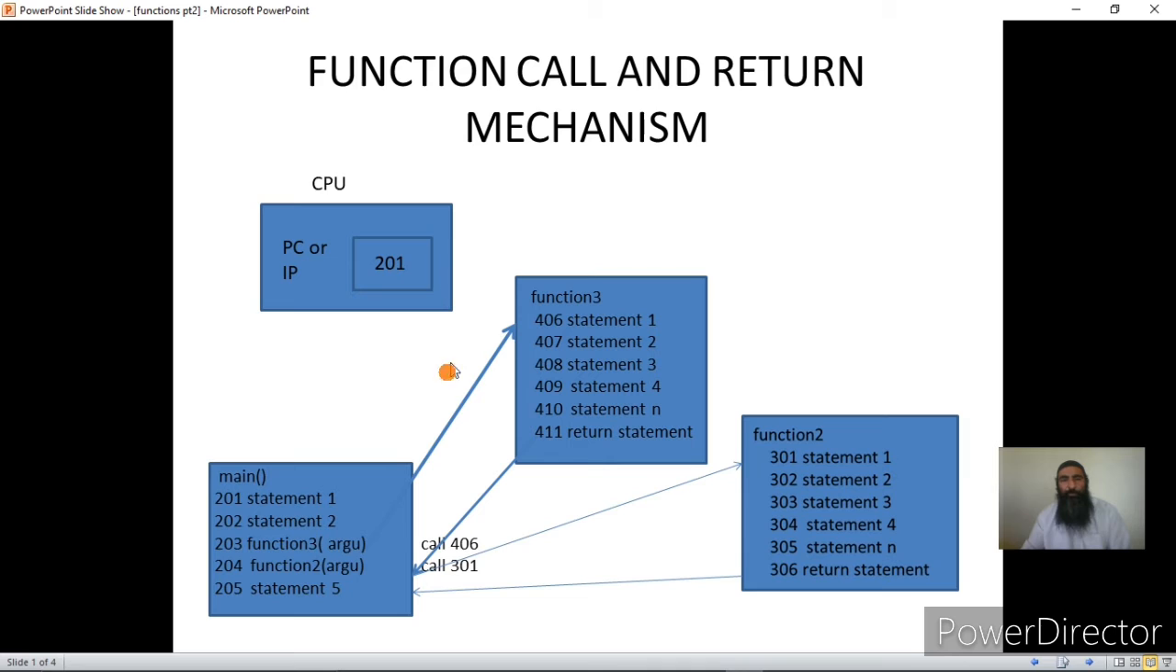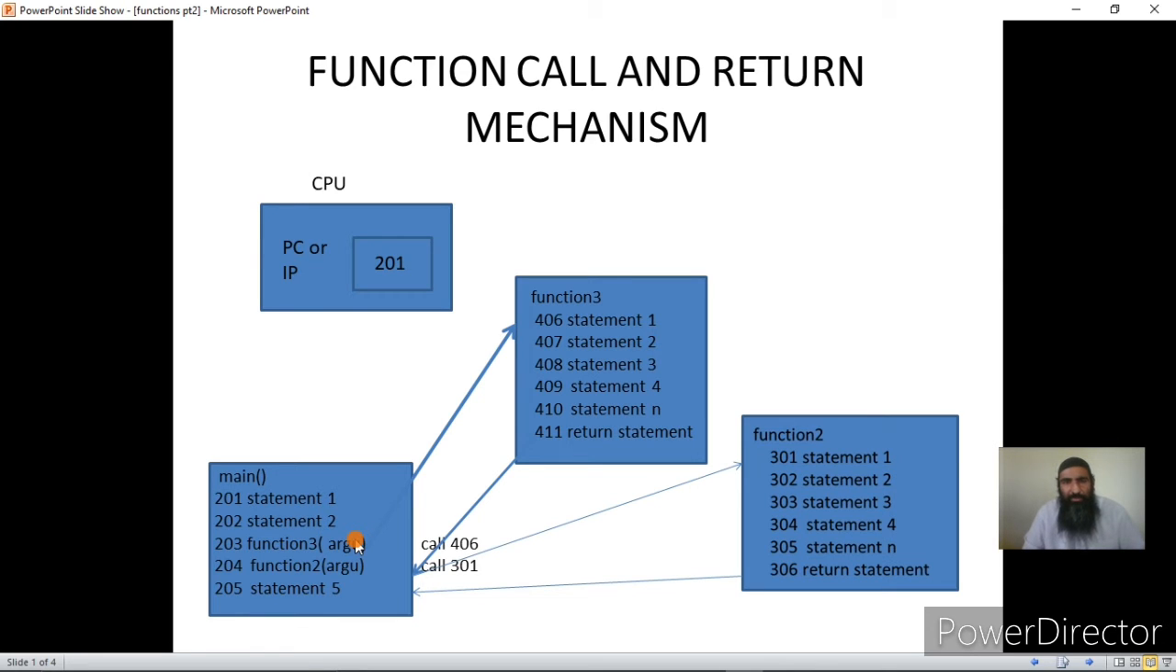Okay, so a function call is basically a request to the CPU that a particular function should be executed. The CPU leaves the execution of the current function and starts executing the called function. But before that, it does some tasks: it saves the address of the next instruction and the contents of its registers into the memory.